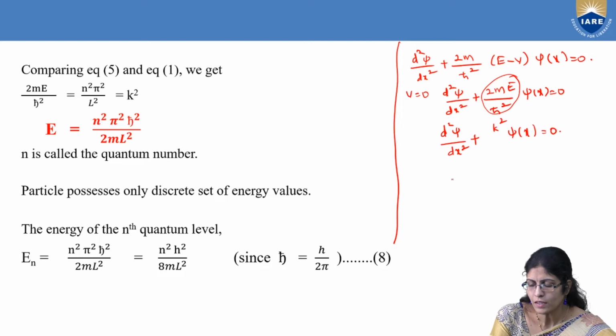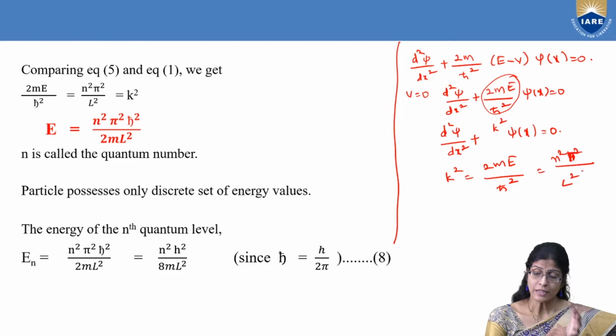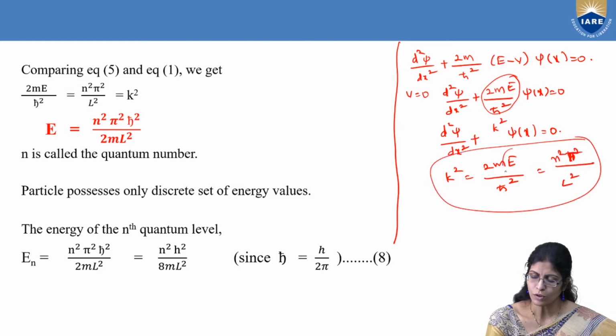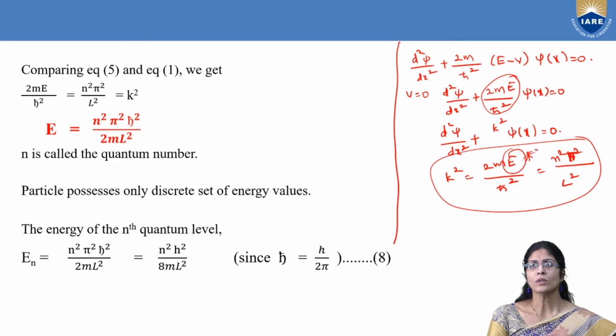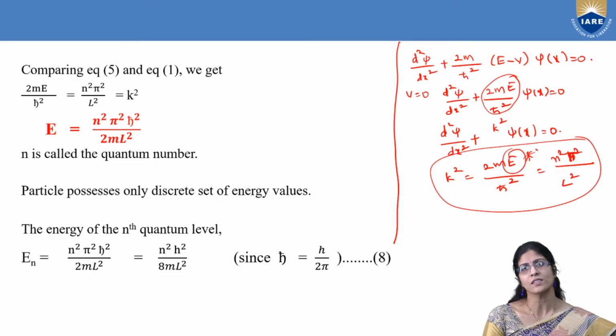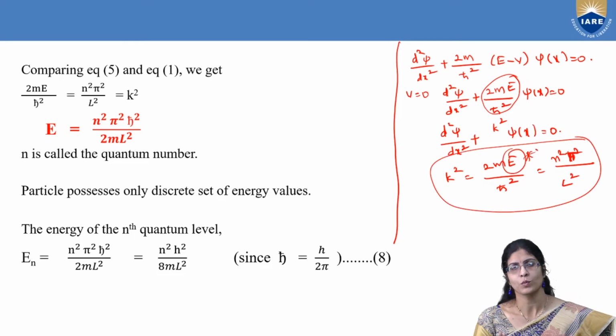What is k square here? If you recollect, 2mE by h bar square. But what is k now for you? It is n square pi square by L square from my previous slide. So now taking this condition, I want to get this E, so that I can quantize the energies of the particles as it moves along the height and the width of the potential box.